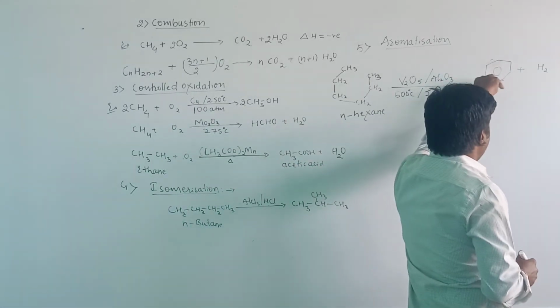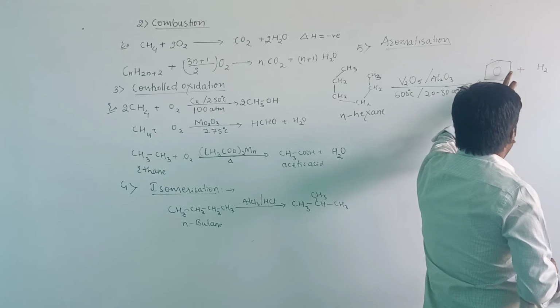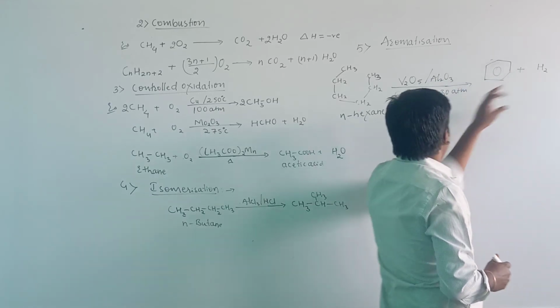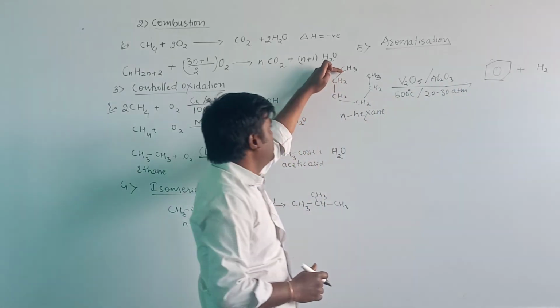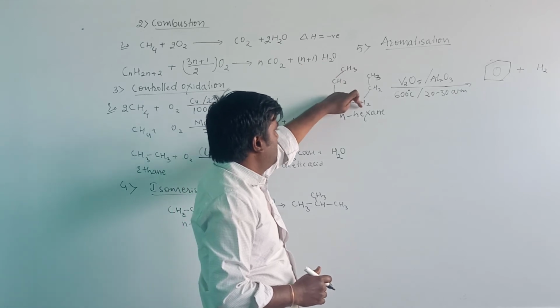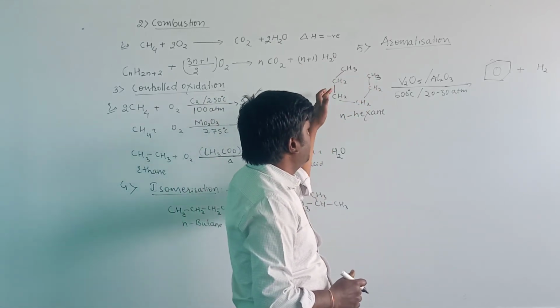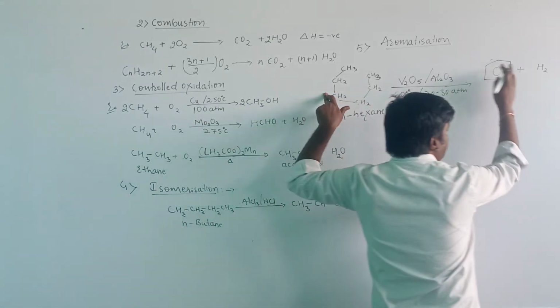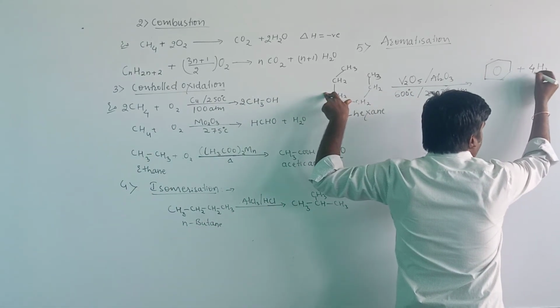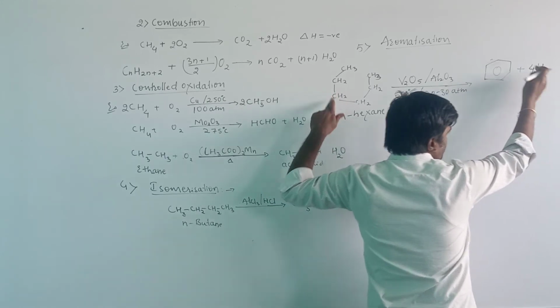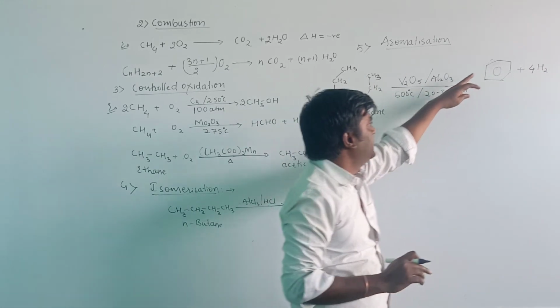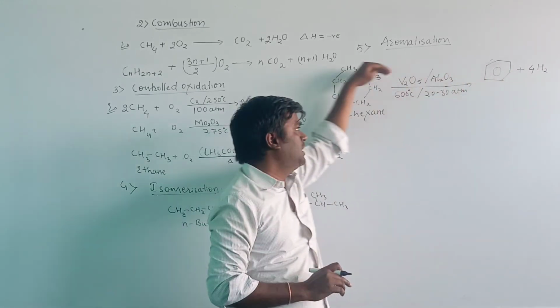Hydrogen: 14 hydrogens are present on this side, and on this side 6, then take 4 into 2, 8. 8 plus 6, 14 hydrogen and 14 hydrogen.